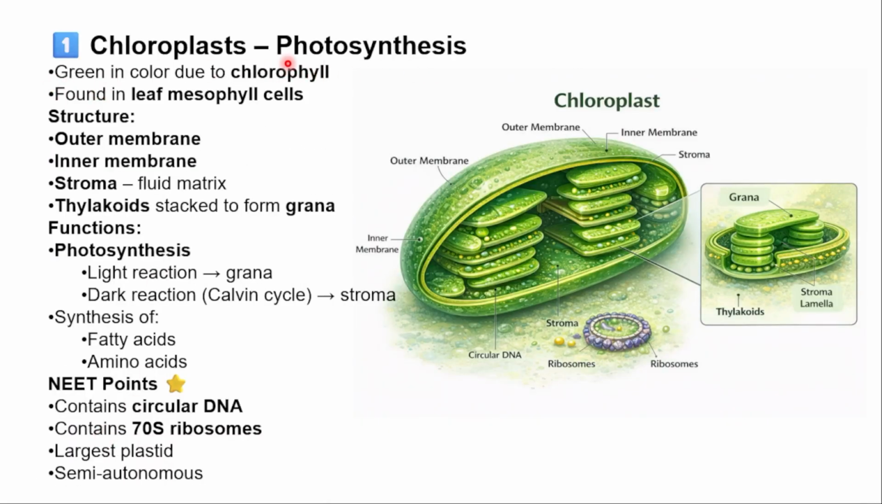Chloroplast is helpful for the photosynthesis. Photo in the sense light, synthesis in the sense producing. With the help of light we are going to produce what? Food. That is going to occur where? In the plants. Now, green in color due to the chlorophyll. There will be pigments inside the chloroplast, that is said to be chlorophyll pigment. It is found in leaf mesophyll cells.